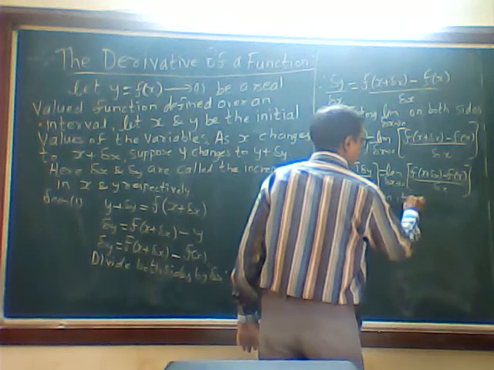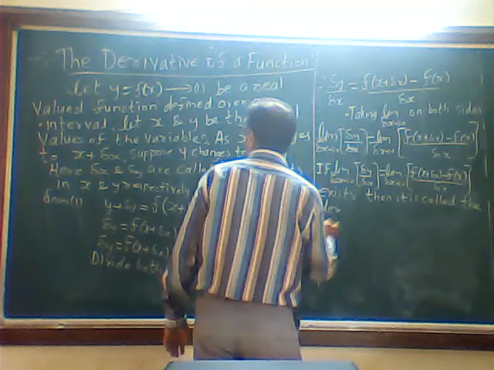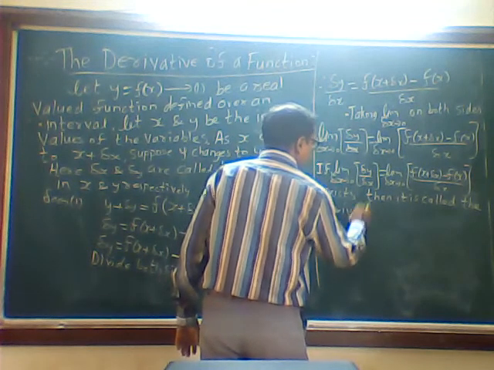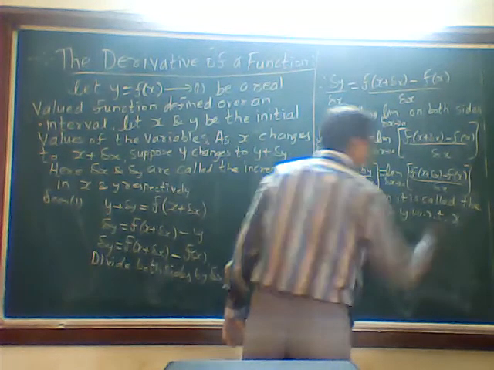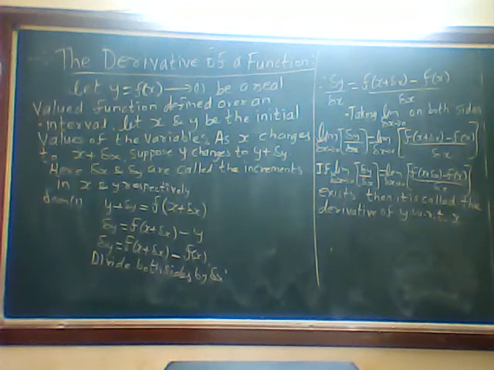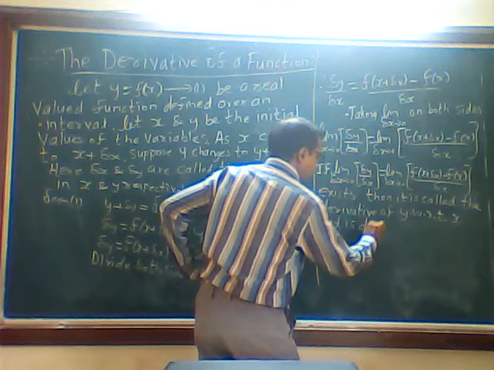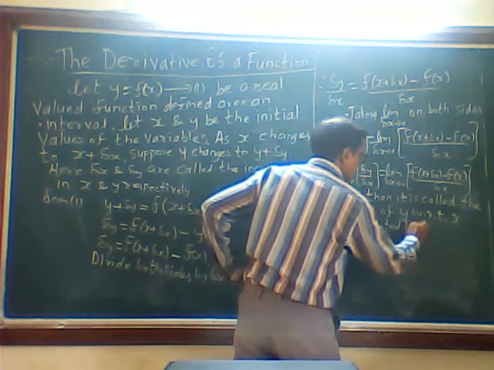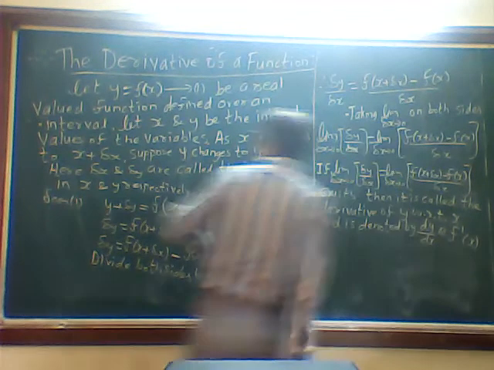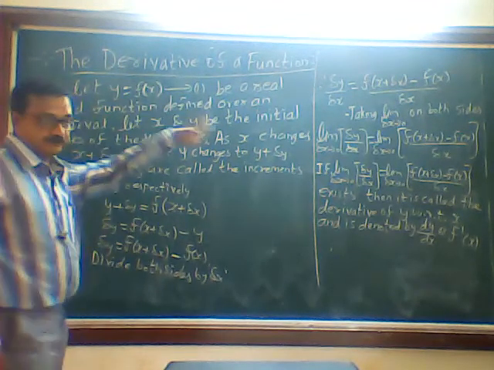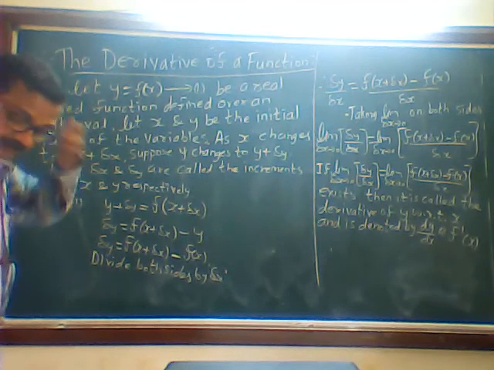Then it is called the derivative of y with respect to x, and is denoted by dy by dx, or we call it f dash of x, because we have said f, that will become f dash of x.